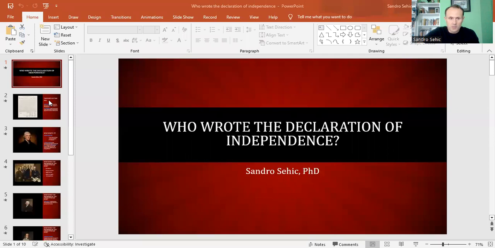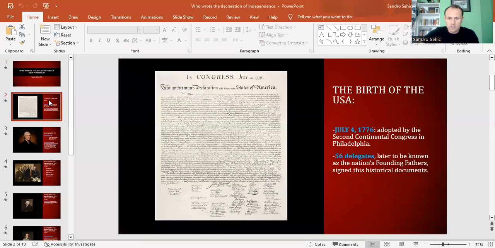First of all, speaking about the Declaration of Independence of the United States, we have to keep in mind that it's a fact that the Declaration of Independence was adopted on July 4th of 1776 by the Second Continental Congress in Philadelphia. Also, the declaration was signed by 56 delegates, who later became known as the nation's founding fathers. Now, who wrote the Declaration of Independence?